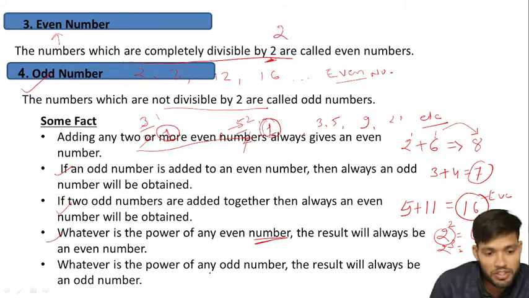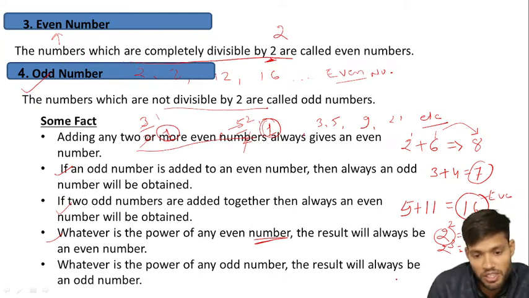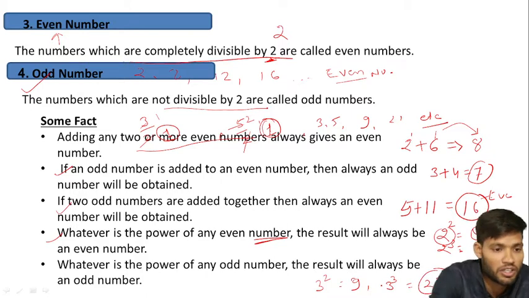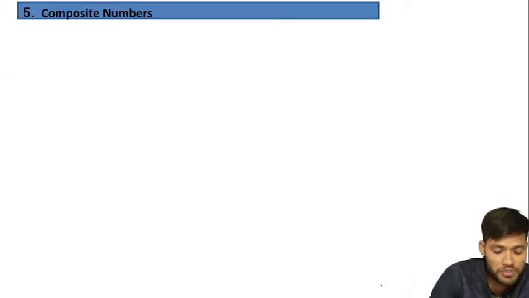While any power of an odd number always gives an odd number. For example, the odd number 3, its power is 2, it gives 9, while 3 with an odd power always gives odd. Okay, completely understood.